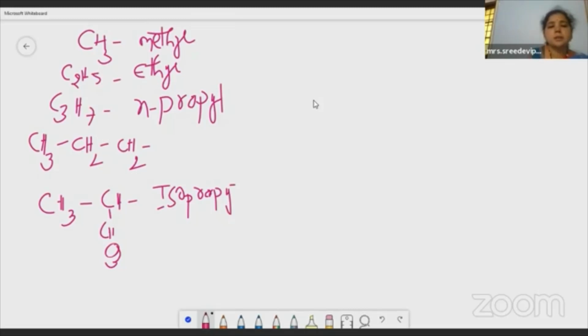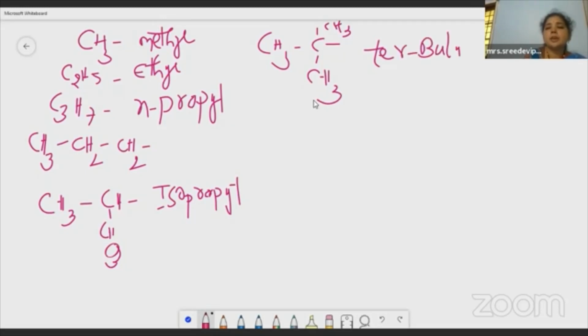Now let us move to the remaining alkyl groups. Let me make you familiar with this because you will be hearing about these alkyl groups in your chapter alkyl halides. CH3, C, CH3, CH3 dash. What is this? See, count the carbons: 4 carbons, isn't it? And this carbon is the tertiary carbon. Tertiary butyl. Okay, so please remember this.